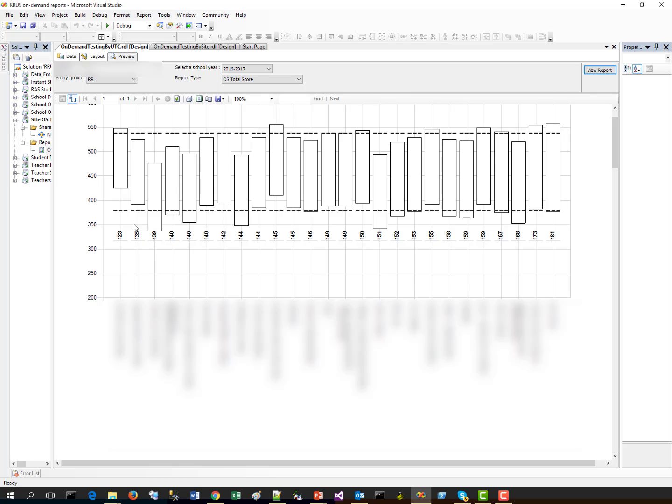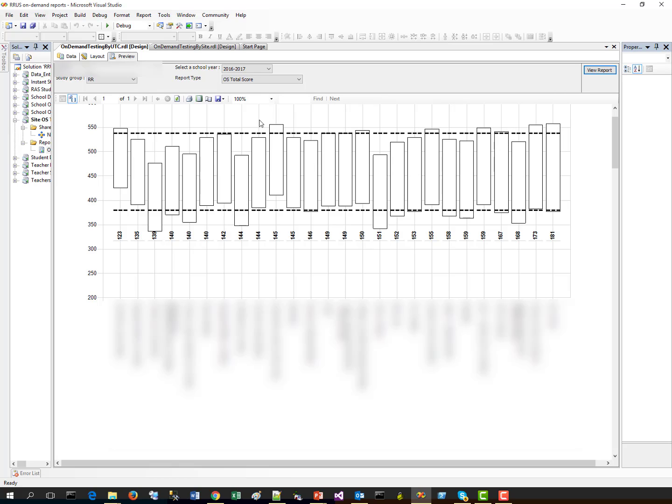You will also notice that we have two dashed lines on here. The bottom dashed line shows you where the average fall OS total score for full program children in the United States is at the start of the year. The top dashed line shows us the average year-end OS total score for full program children at the end of the school year. So there we go.